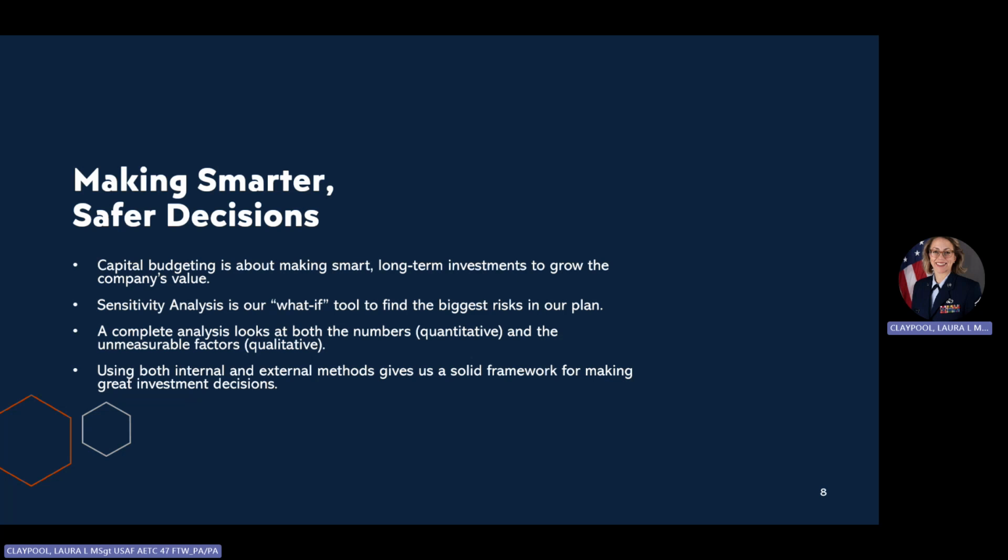In the business world, the house represents those external economic variables we cannot control. Interest rates, market competition, supply shocks. We can't control those. But what we can control is our own analysis. If we fail to stress test our numbers, if we ignore qualitative signs, if we refuse to adjust our discount rate for risk, we're beating ourselves. By using sensitivity analysis and combining internal and external risk methods, we can take control of our decision-making, ensuring we say yes to the right projects and build a resilient, wealth-maximizing organization.